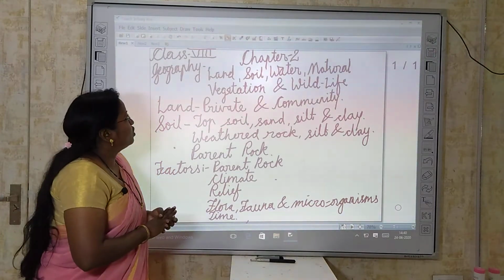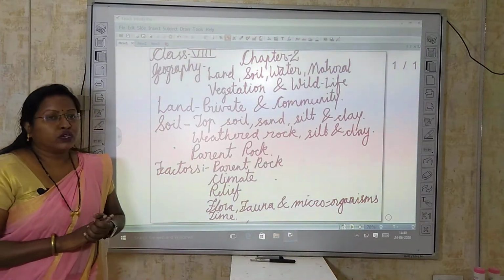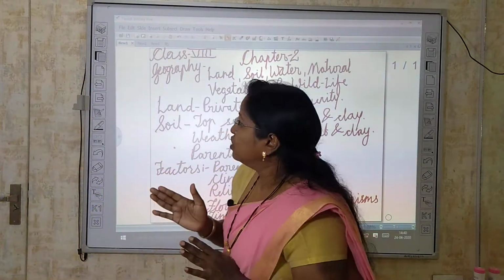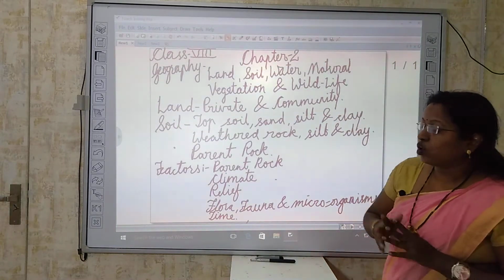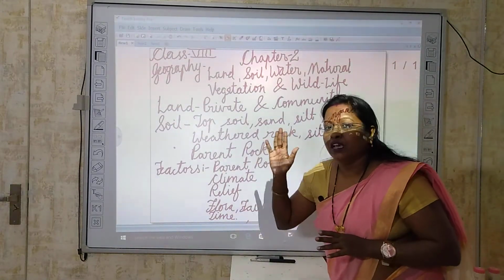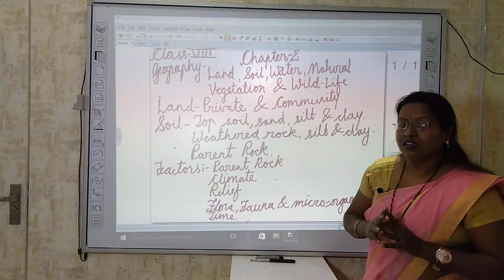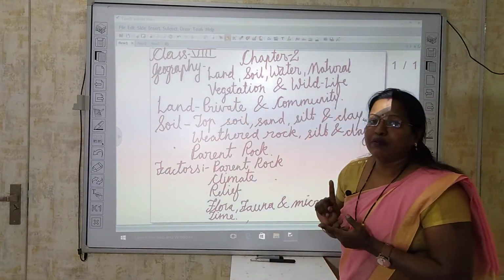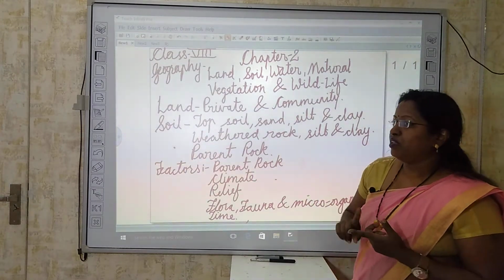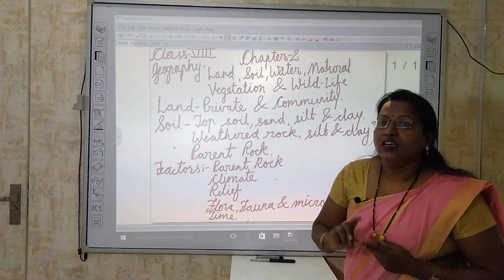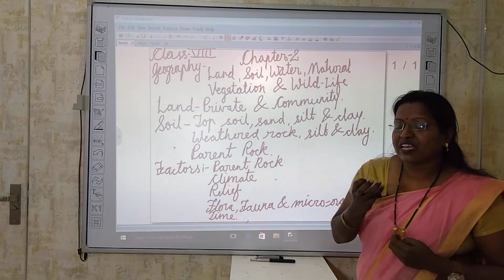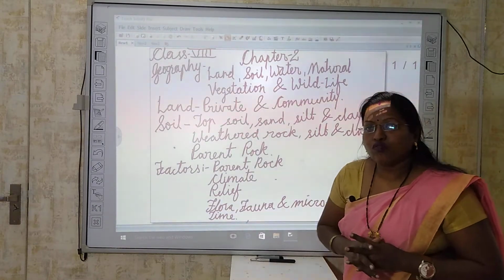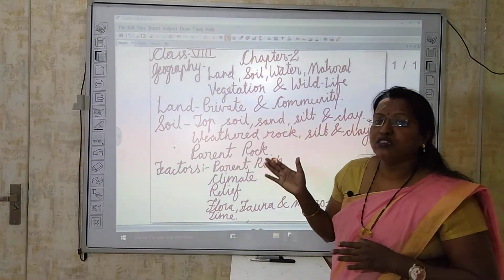First we are going to study about land. You might be confused here: what is the difference between land and soil? Land includes all the types of physical features related to land. Land may be part of plateaus, mountains, or deserts. And the type of texture that land has is known as soil. So first of all we are going to study about land.